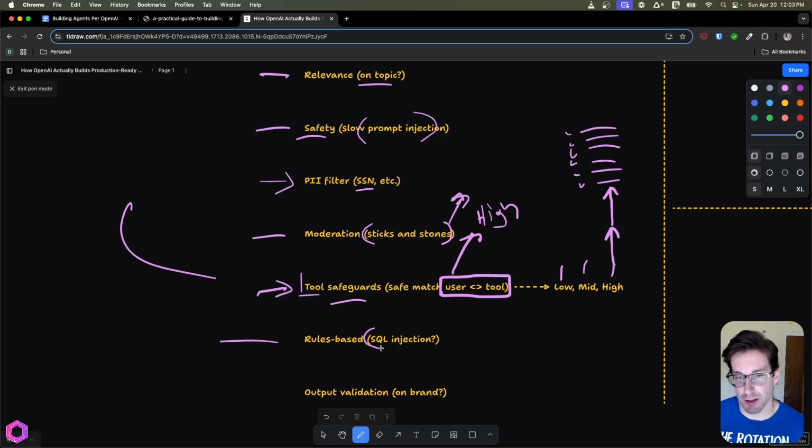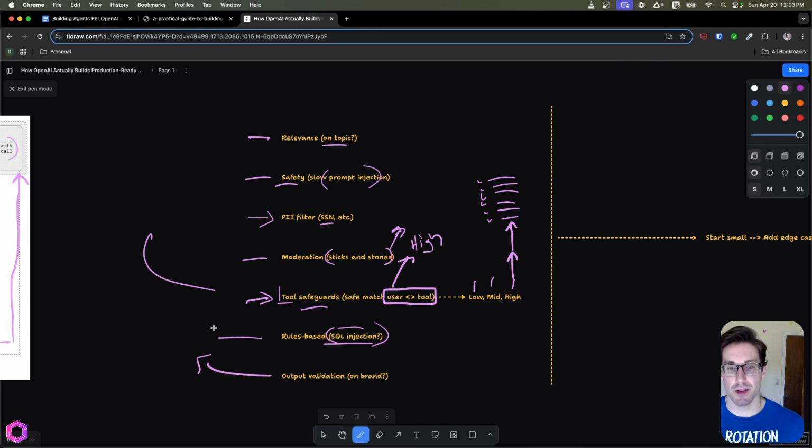Rule-based, this is basically looking for things that are static that people know, such as SQL injection. And then output validation is ensuring they're on brand, so they're talking like Rick from Rick and Morty if we want them to speak that way. So those are the things that we have here.